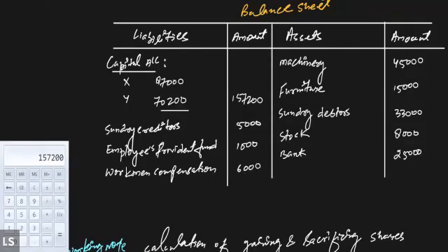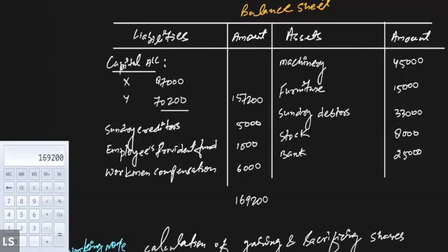Then I think I have recorded all the items. Let's just total all the values. So 157,200 plus 5,000 plus 1,000 plus 6,000. So 169,200. I am getting this value as the balance of the liability side. I'll have to total the assets.